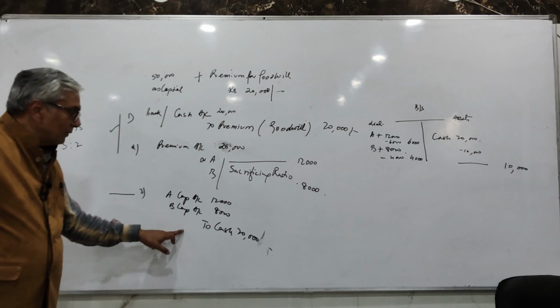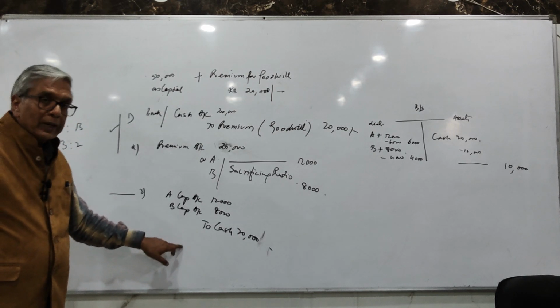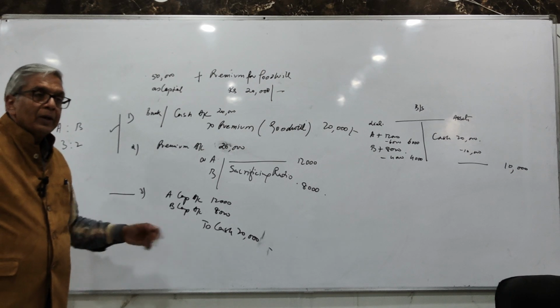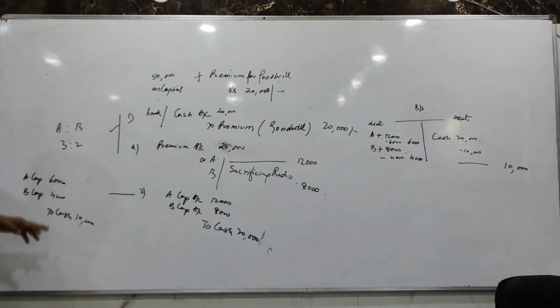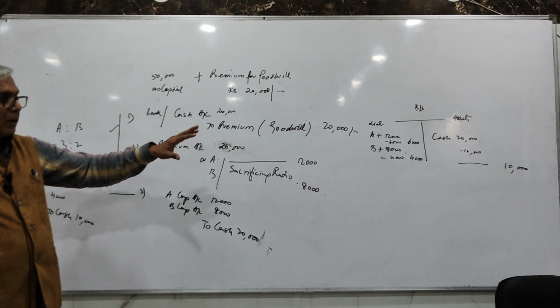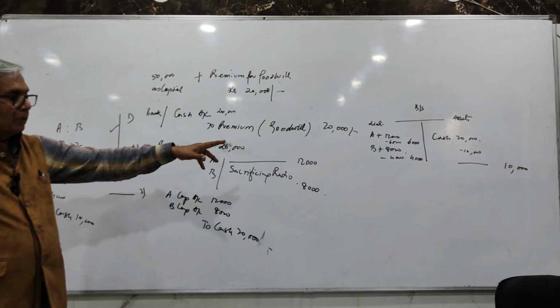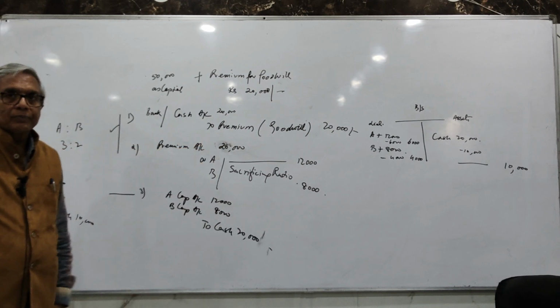In the third entry, we will have A's capital account debit 12,000, B's capital account debit 8,000, to cash 20,000. Another case. They withdraw only part of the amount. Suppose they are withdrawing 50%. A's capital account debit 6,000, B's capital account debit 4,000, to cash 10,000. So in our new balance sheet, the cash will remain by only 10,000 and A's capital account and B's capital account will be credited by 6,000 and 4,000.